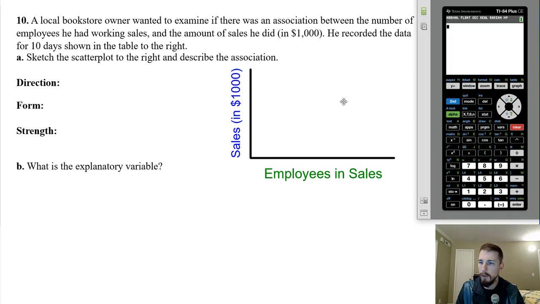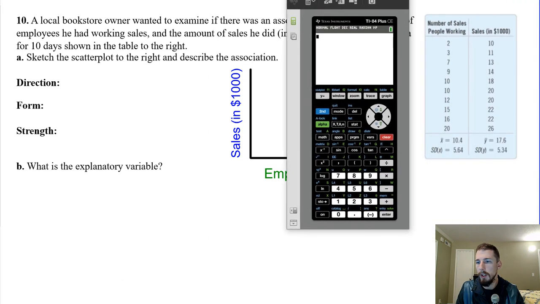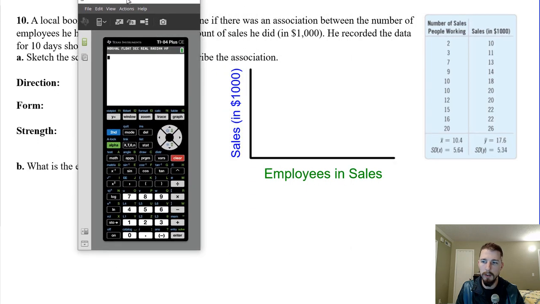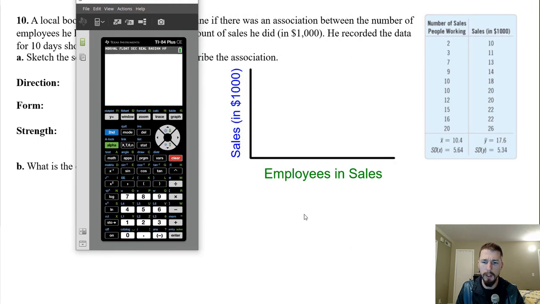So with your calculator, we're going to put in all the data here. The number of sales people working, or employees working in sales, is going to be our explanatory variable, and the response variable, which is what we're actually interested in, is the sales in thousands of dollars. So I'm going to go to stat, edit, and I have it all here. Make sure that you don't have any typos because that can mess you up. And there were 10 of them all together, so we're good to go.